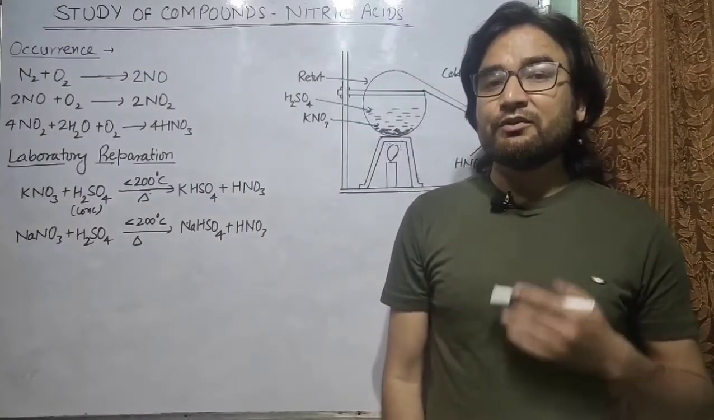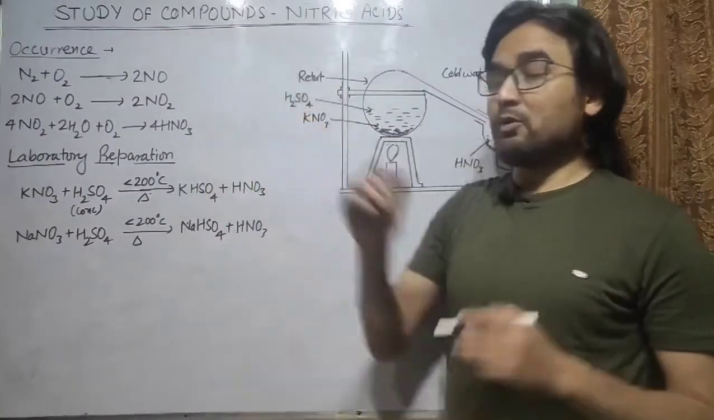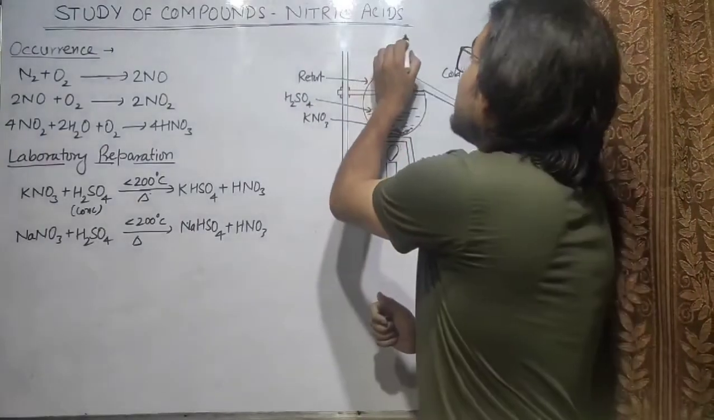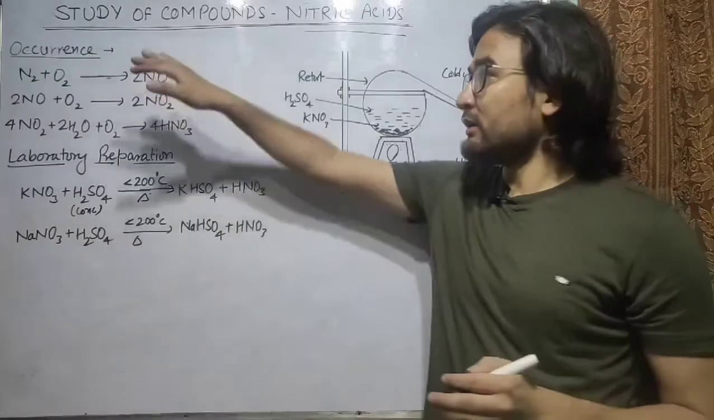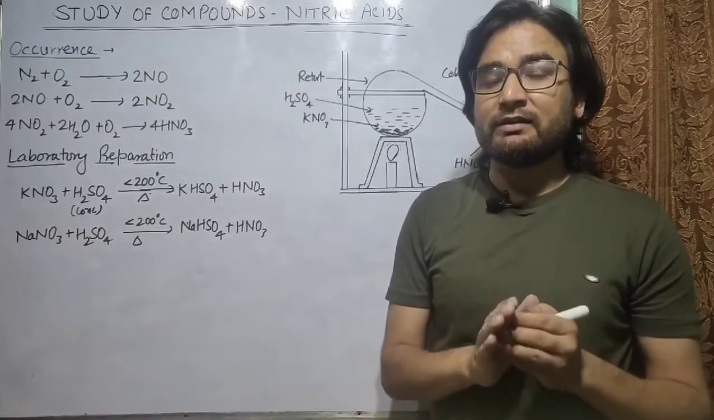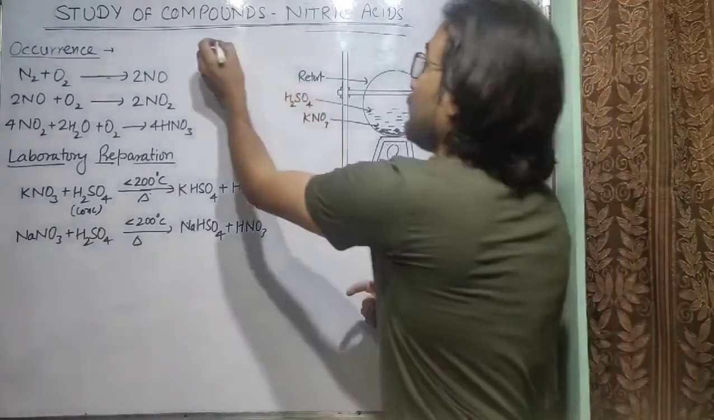Hello everyone, this is the fifth lecture on study of compounds, and in this lecture we are going to discuss nitric acid. So let us start with the occurrence of nitric acid. Nitric acid was initially known as aqua fortis.